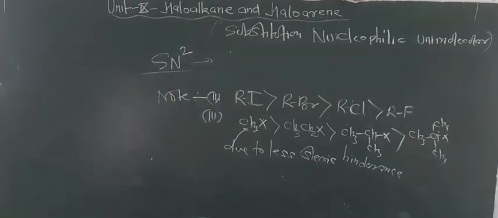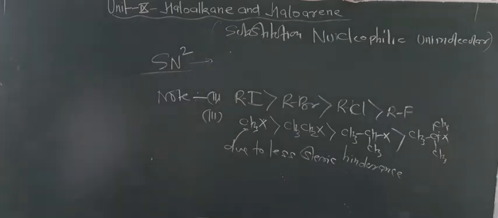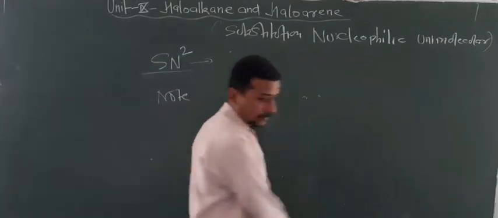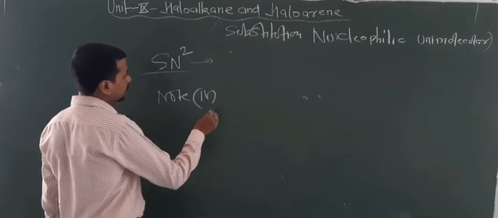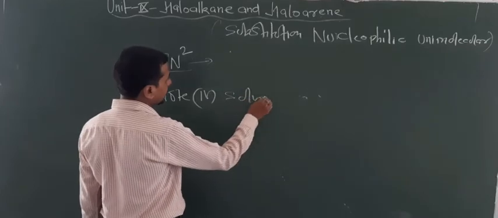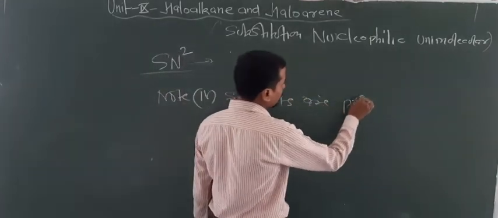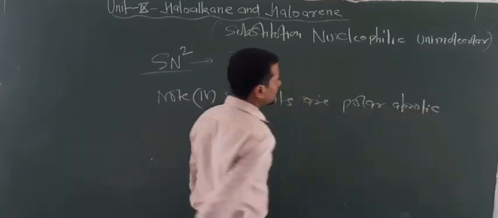But here no intermediates are formed, so that's why it will not show reactivity according to the carbocations. Now dear students, some more points to note down: what about the solvent? This is also very specific for SN2 reactions. So the solvents here are polar aprotic.